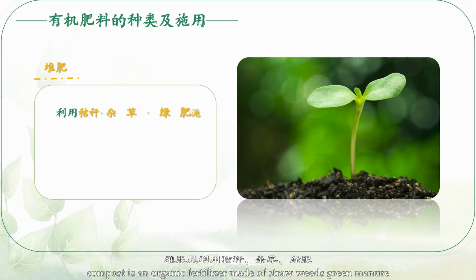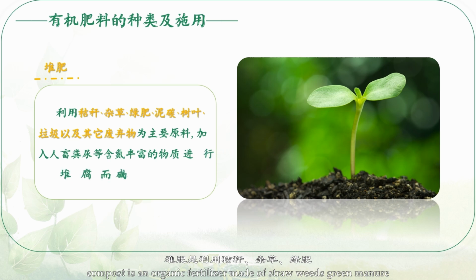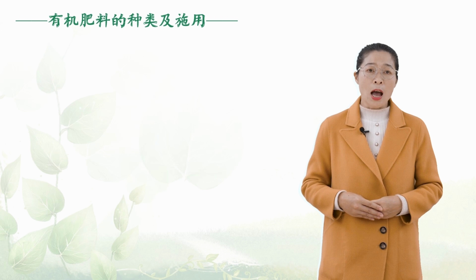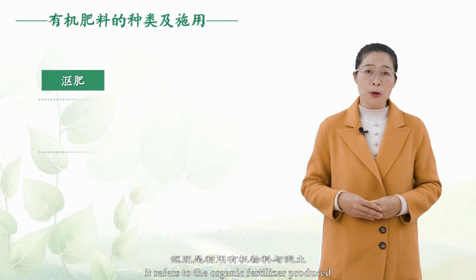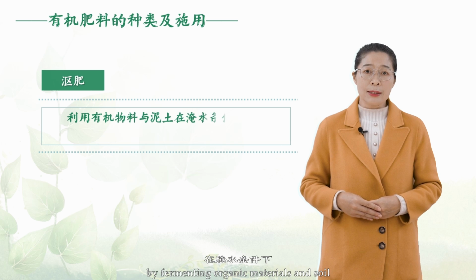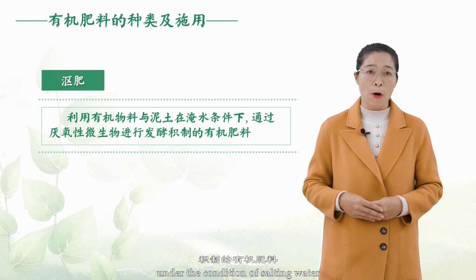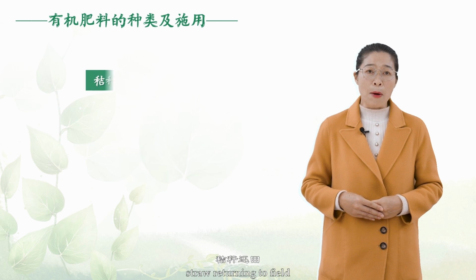Compost. Compost is an organic fertilizer made of straw, weeds, green manure, mud, carbon, leaves, garbage, and other wastes as main raw materials, and nitrogen-rich substances such as human and animal excrement and urine are added for composting. Composting refers to the organic fertilizer produced by fermenting organic materials in soil with anaerobic microorganisms under the condition of standing water.